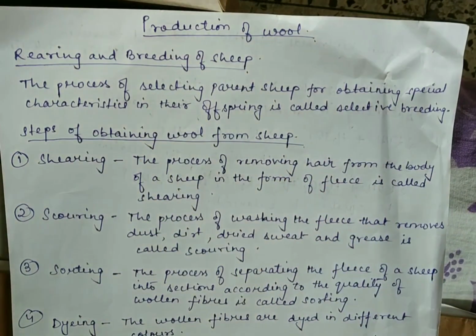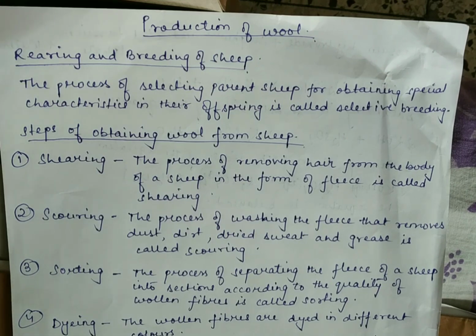So next, let us discuss the production of wool. As we know, wool comes mainly from sheep. So in order to obtain wool, sheep are reared and bred. Their hair is cut and processed into wool. So let us first describe the process of rearing and breeding of sheep.